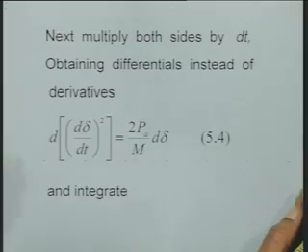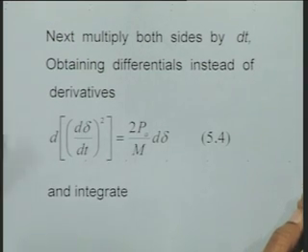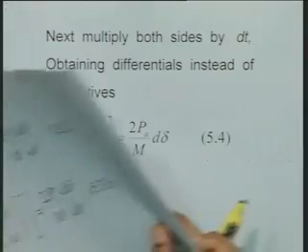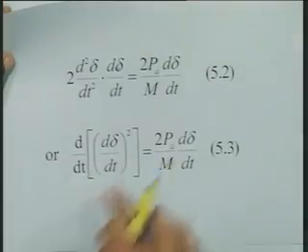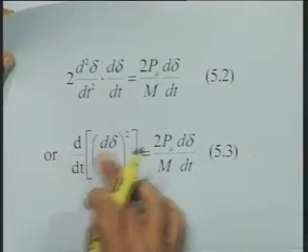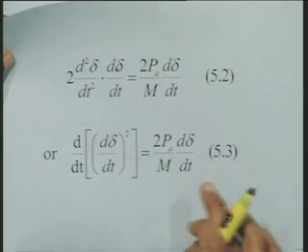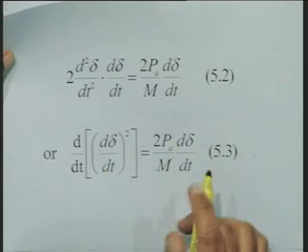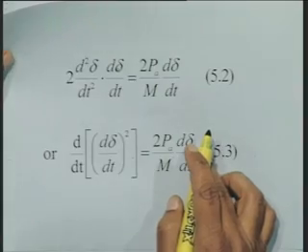The next step is you multiply both sides of this equation by dt, and we are getting differentials instead of derivatives. That is, when you multiply both sides of this equation 5.3 by dt, it becomes a differential, that is, d of (d delta by dt) square equal to 2 times Pa by M d delta.